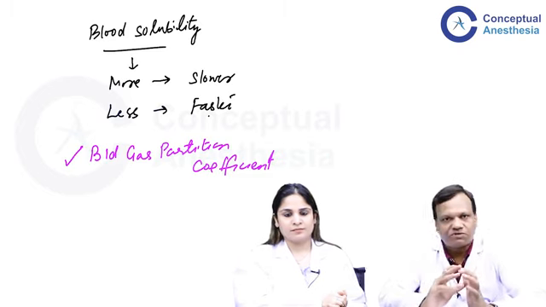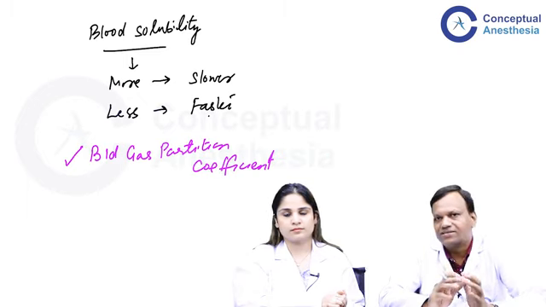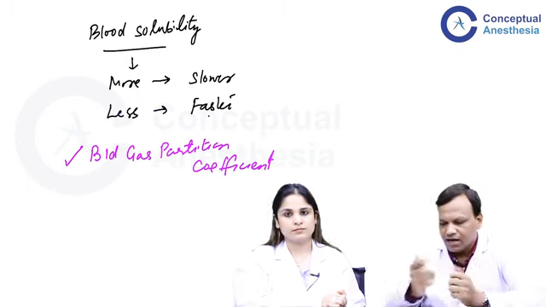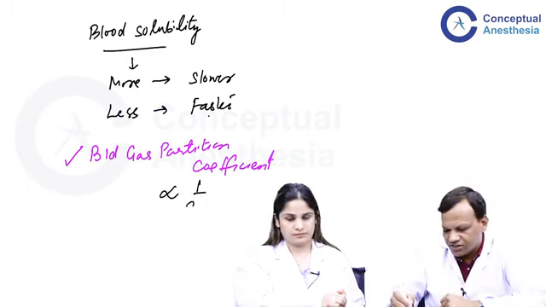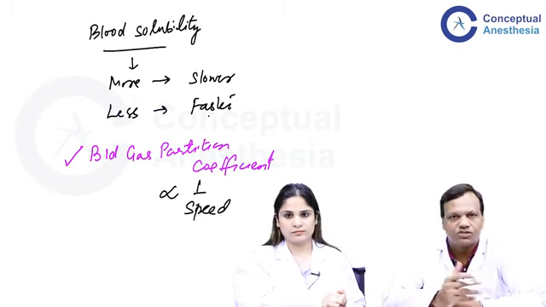So two important concepts we have covered: minimum alveolar concentration and blood gas partition coefficient. MAC is inversely related to potency, and similarly you can say blood gas partition coefficient is inversely related to speed. Lower coefficient means faster onset, higher coefficient means slower onset.